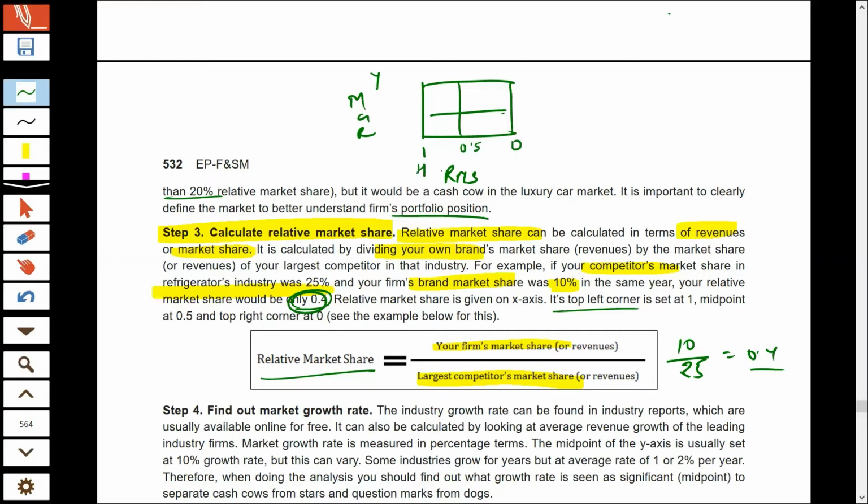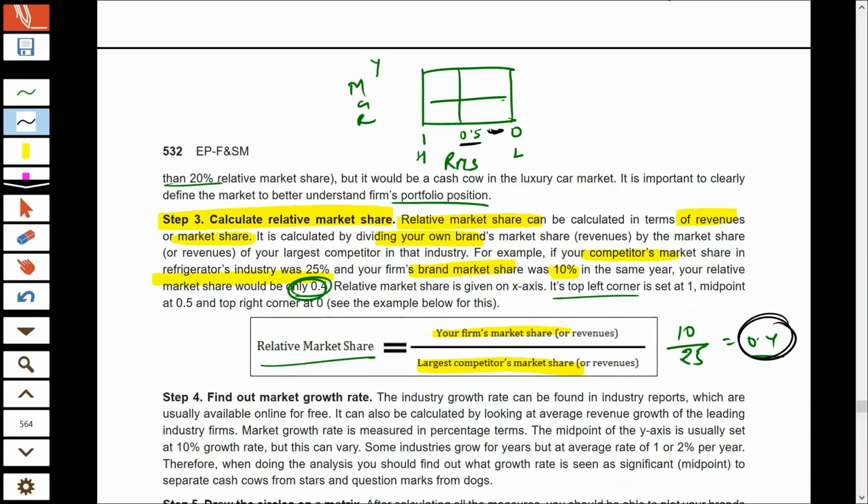So 1 shows high and 0 shows low, right? And yours is 0.4. 0.4 is in the category of low. 0.4 shows that your market share is low because it falls on the right side of the midpoint. So your market share in the refrigerator industry is low. That way you can decide low or high.